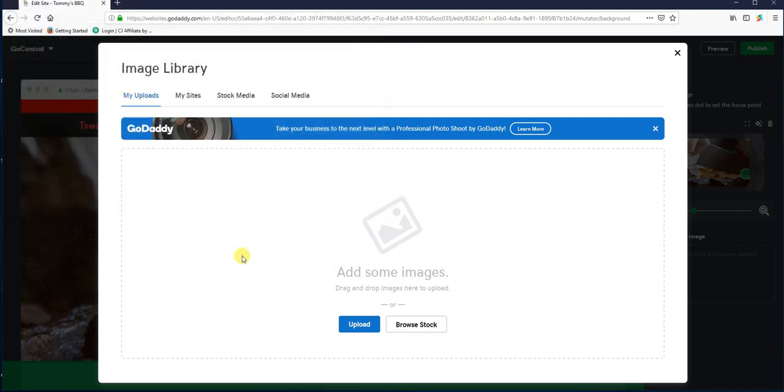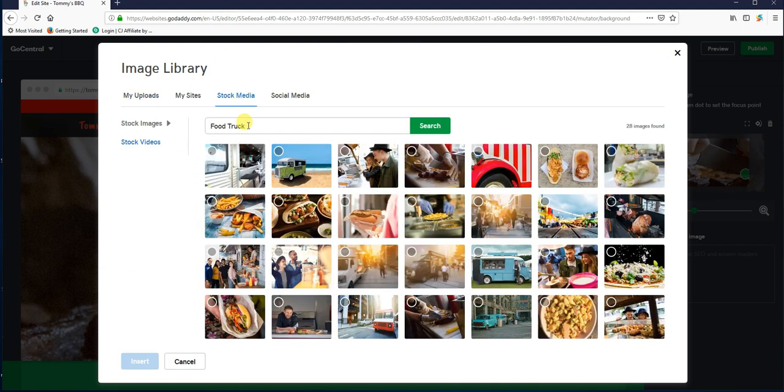Now, say you don't have an image, or maybe you're going to get an image, but you just want to get a layout idea for now. We do have the stock media button here. This is going to give you GoDaddy's stock media library. So it's all royalty-free images that you can use within your website. It doesn't cost you anything to use them. They're Creative Commons license, whatever you want to call it.